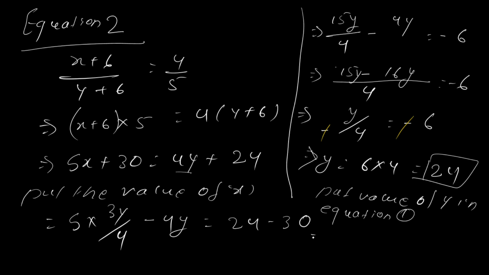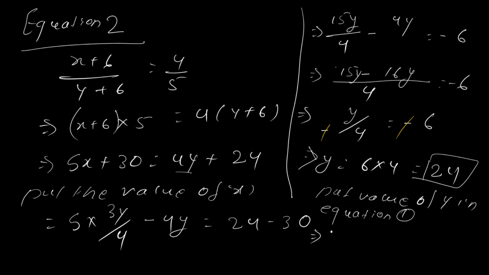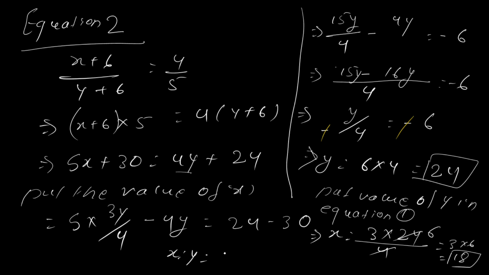Equation 1 you have in front of you. x equal to 3y by 4. x equal to 3 multiplied by y, y in the sense 24, divided by 4. 6 4s are 24, 3 into 6 is 18. कहने का मतलब that number x is to y is equal to how much? 18 is to 24. 18 and 24.